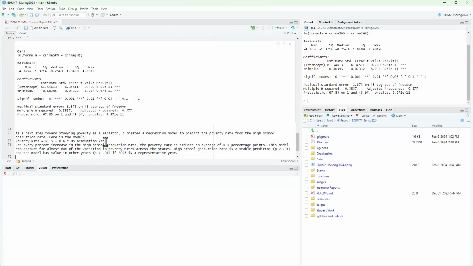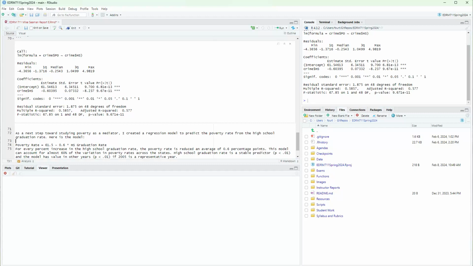As the next step towards studying poverty as a mediator, I created a regression model to predict the poverty rate from the high school graduation rate. Here's the model. Let me go ahead and put poverty under a hat to show that we're estimating it.